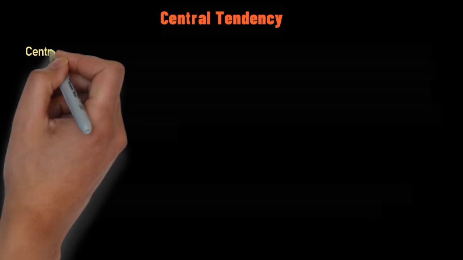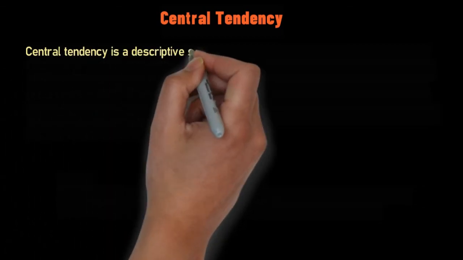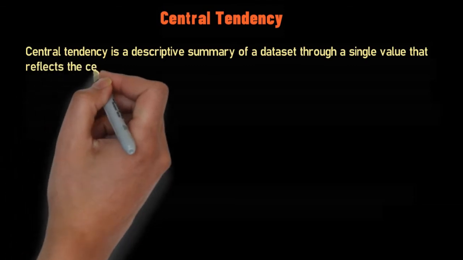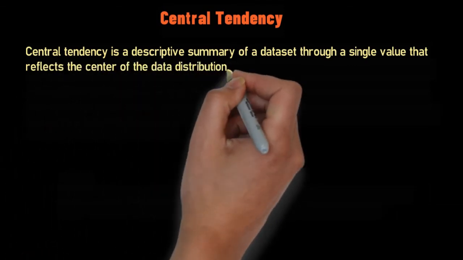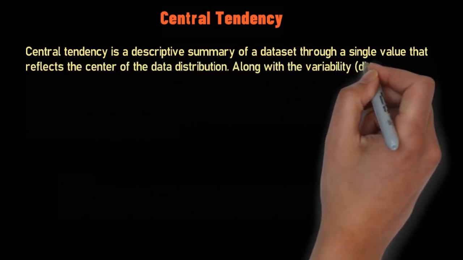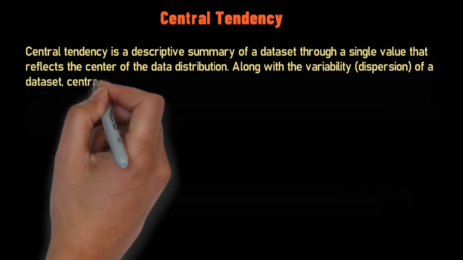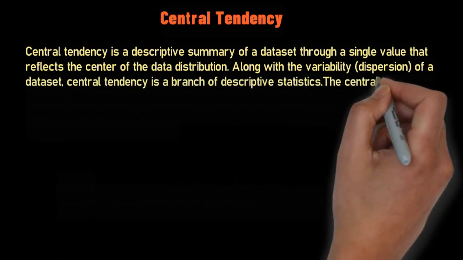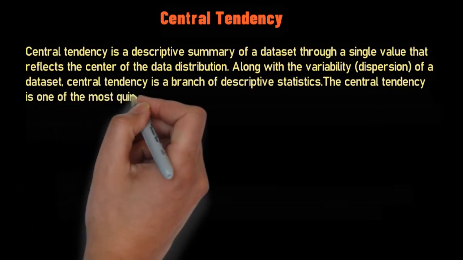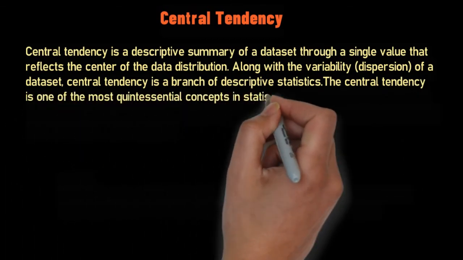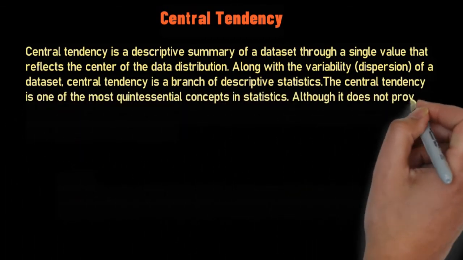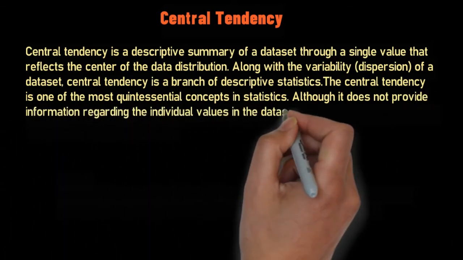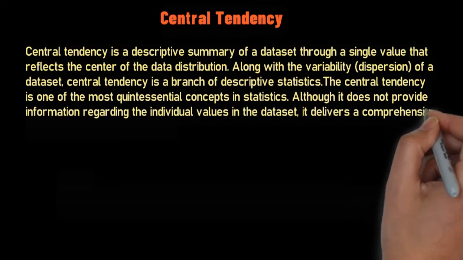Central tendency is a descriptive summary of a dataset through a single value that reflects the center of the data distribution, along with the variability dispersion of a dataset. Central tendency is a branch of descriptive statistics. It is one of the most quintessential concepts in statistics. Although it does not provide information regarding individual values in the dataset, it delivers a comprehensive summary of the whole dataset.